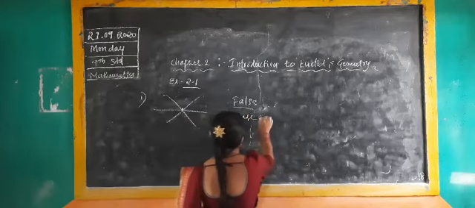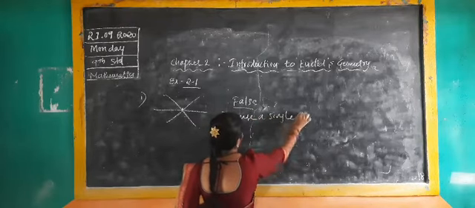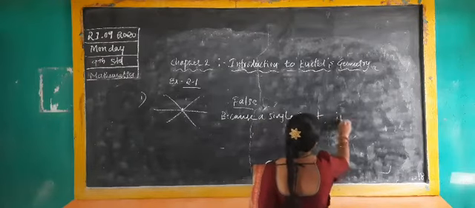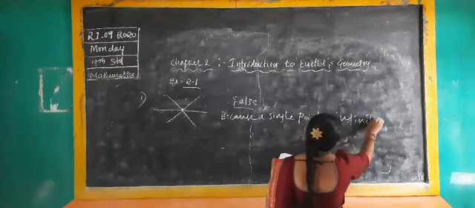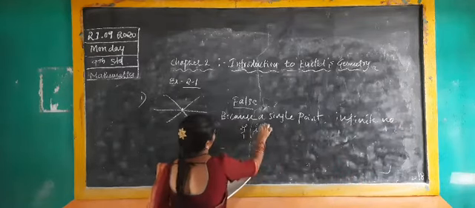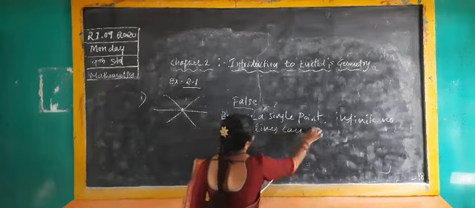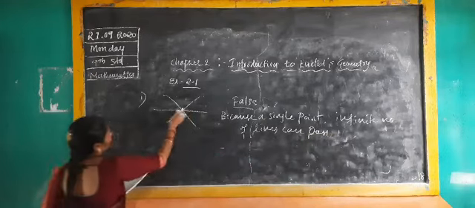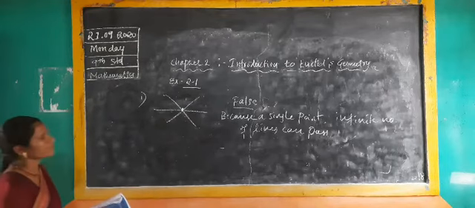Because through a single point, an infinite number of lines can pass. See in this diagram, through a single point we can draw an infinite number of lines.